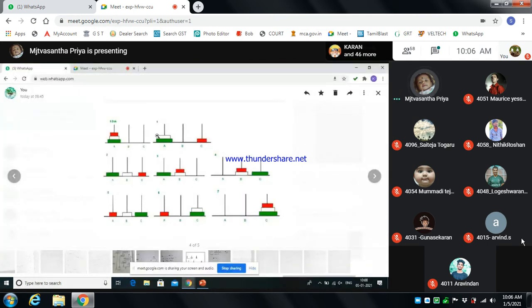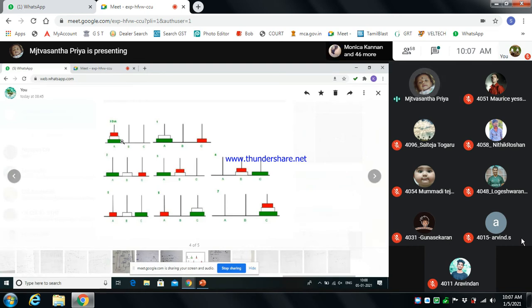So in the conditions, the largest one is placed at the bottom of the destination, the smaller one is placed at the top of the destination, and the middle one is placed in the middle of the destination. Whatever you have in A will end up in C. You can move the disks any number of times.